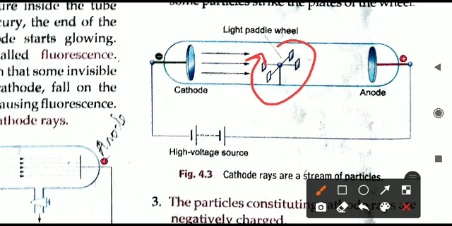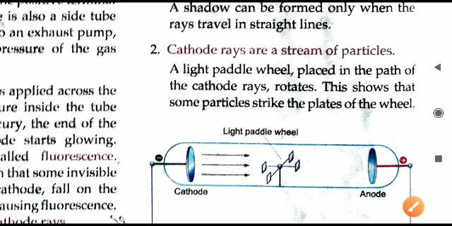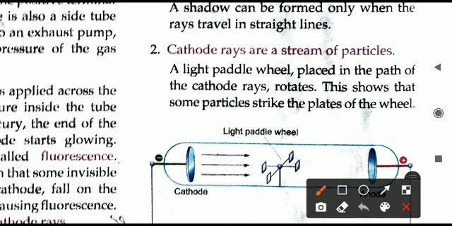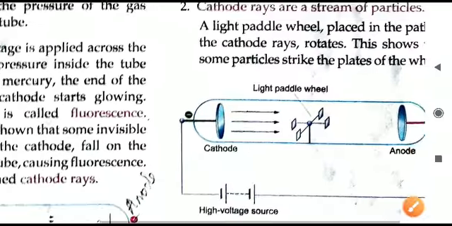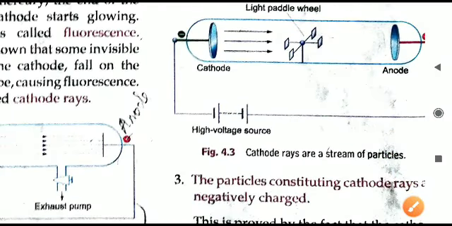You can read this also: a light paddle wheel placed in the path of the cathode ray rotates. This rotation will be in a circular manner. Why is it happening? Because the cathode ray particles are regularly striking. If they were not regularly striking, it would not rotate. It would only move and again stop, again move and again stop. But that is not happening. It is regularly moving until electric current is supplied to the cathode.